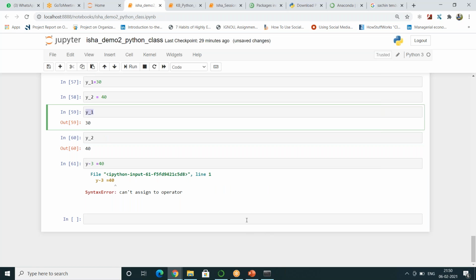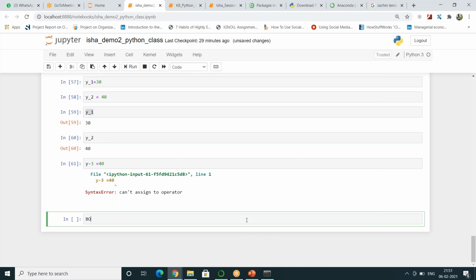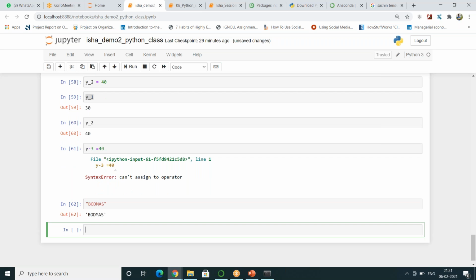Let's progress. So let's get back to BODMAS. What is this? Brackets, division, multiplication, addition, subtraction. So I will do some calculation. Let me write something.